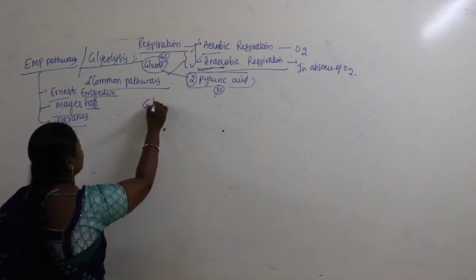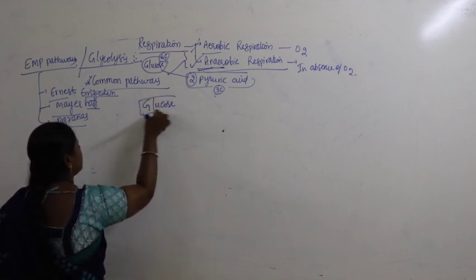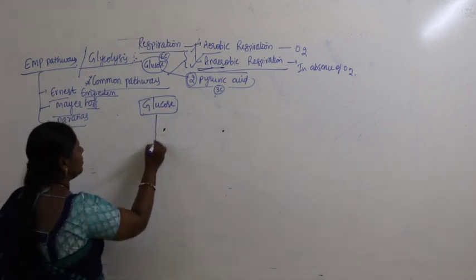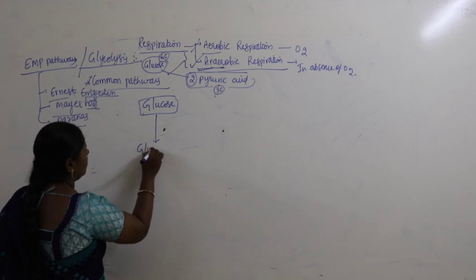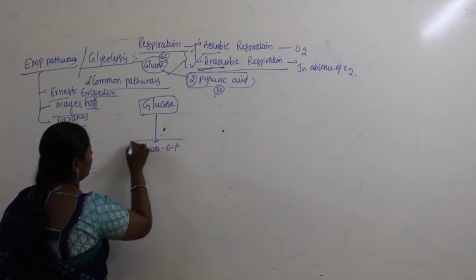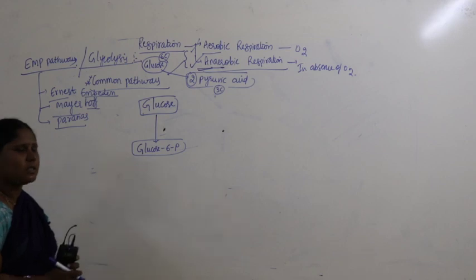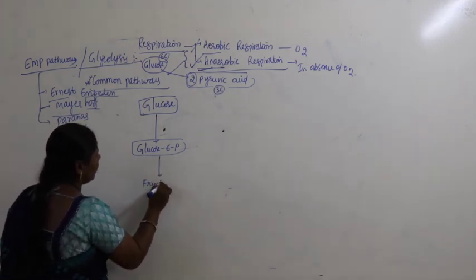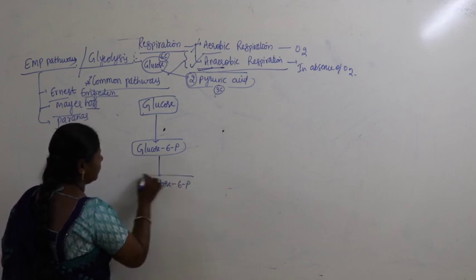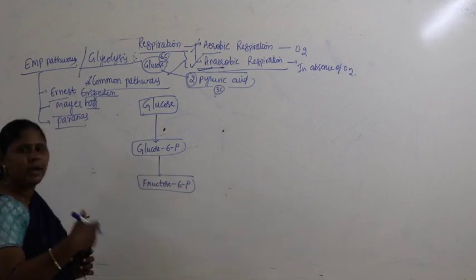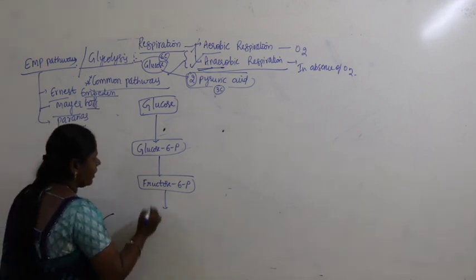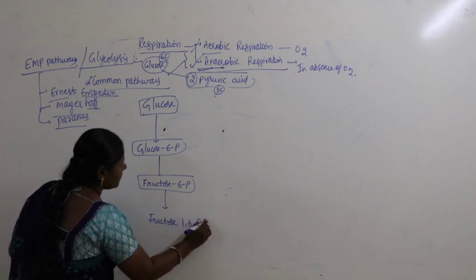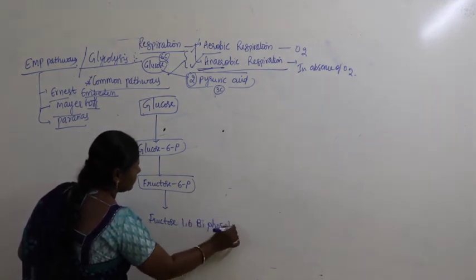We have to start the pathway with glucose. Glucose gets converted into glucose 6-phosphate. I am writing the substrates, so concentrate carefully. This glucose 6-phosphate converts into fructose 6-phosphate. Further, by undergoing metabolic changes, fructose 6-phosphate gets converted into fructose 1,6-bisphosphate.